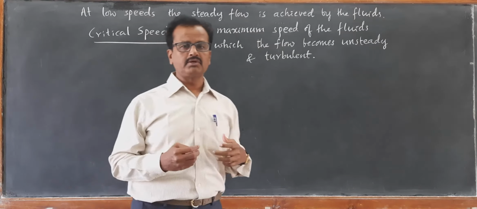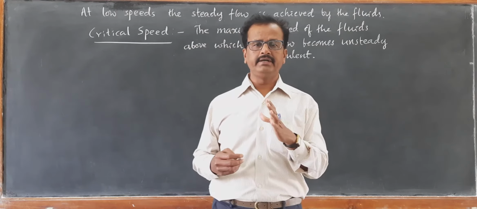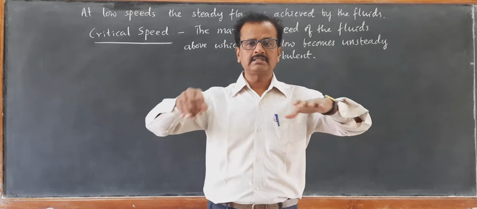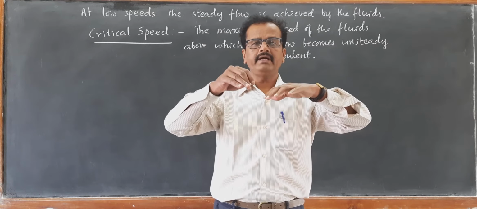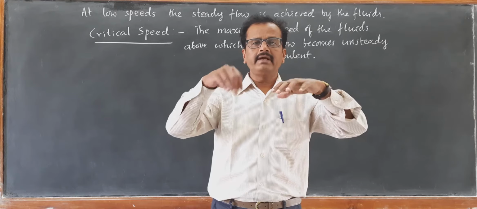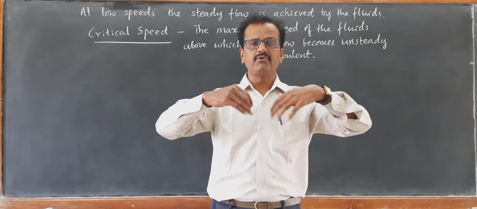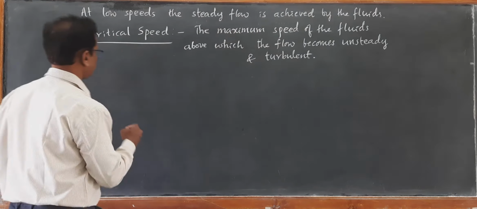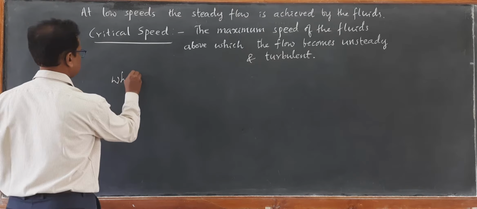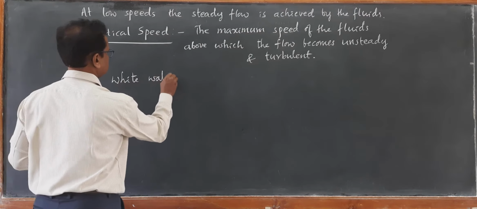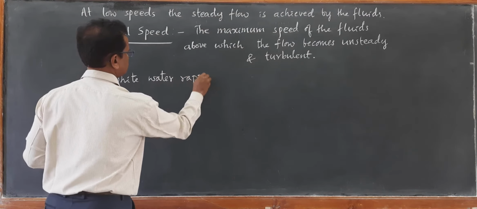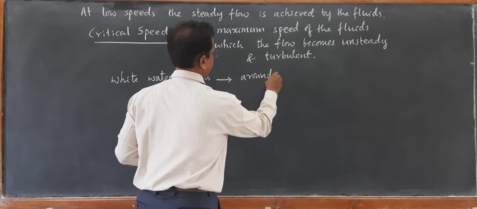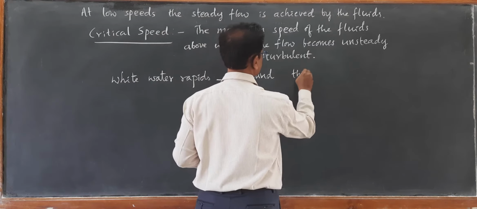For example, you must have observed when fast flowing fluid encounters a rock, then the fluid particles surround that rock and you will find whirlpool like structures forming foamy structures with white water rapids. We call them white water rapids. White water rapids are formed around the rock.